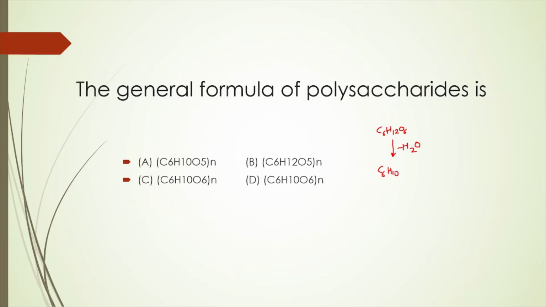This is the new molecular formula for one monosaccharide component. In this way, many monosaccharides will link together to form a polysaccharide of length n. So this will be the general formula of the polysaccharide so formed. Out of the given options, only option A matches with our answer. So this is the correct answer.